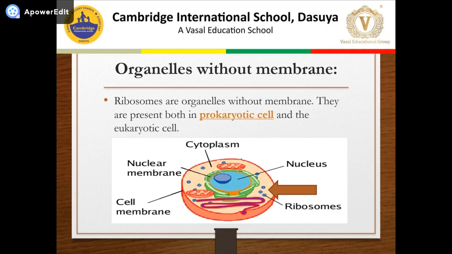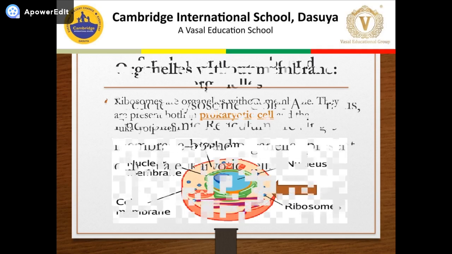We classify all the cell organelles into three types: double membrane bound, single membrane bound, and some cell organelles without membrane. Ribosomes are the organelles without membrane. They are present in both prokaryotic cells as well as eukaryotic cells.